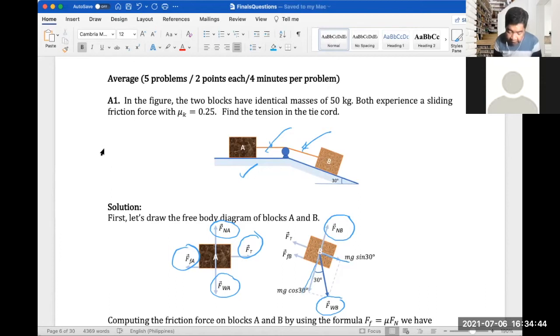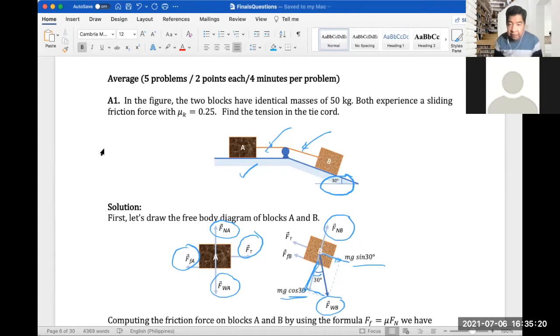So which is given here, right? So we know that this is 30 degrees. So mg cosine 30 degrees would be the component going down, and mg sine 30 degrees would be the component going to the right direction, because this is your angle right here. So adjacent would be your cosine, and your opposite would be here, which is equivalent to this force here, mg sine 30 degrees.